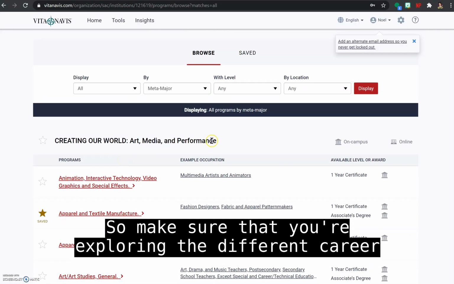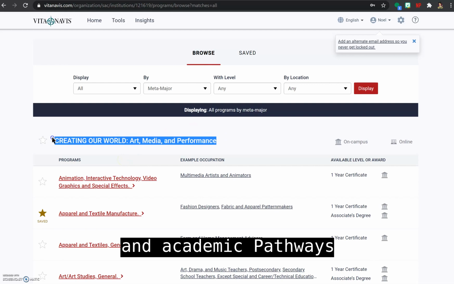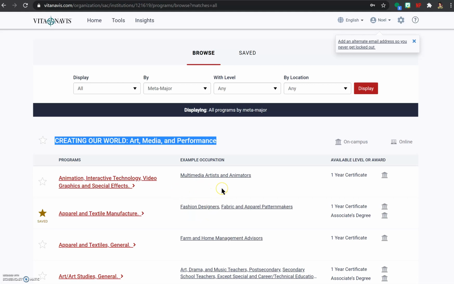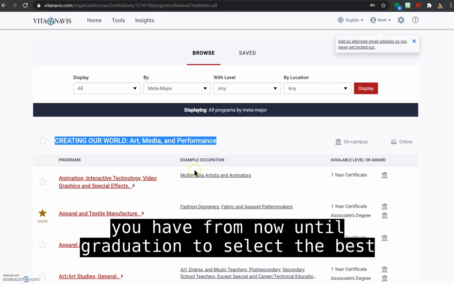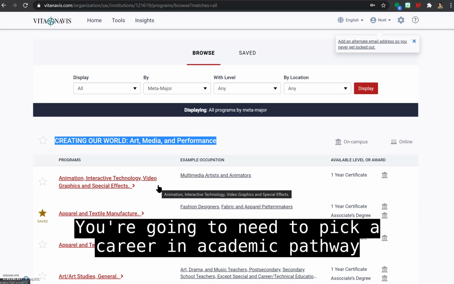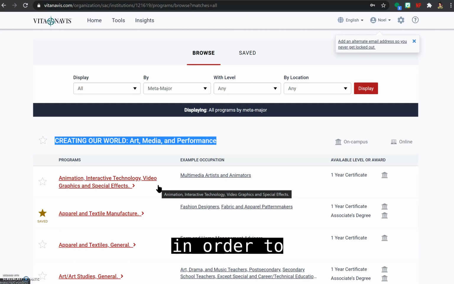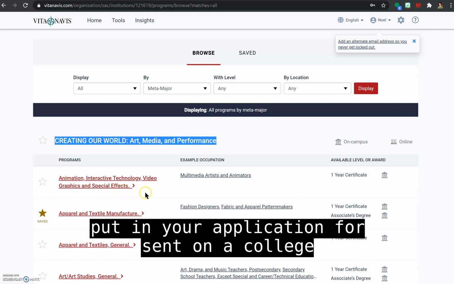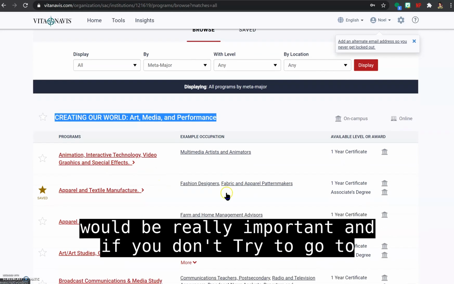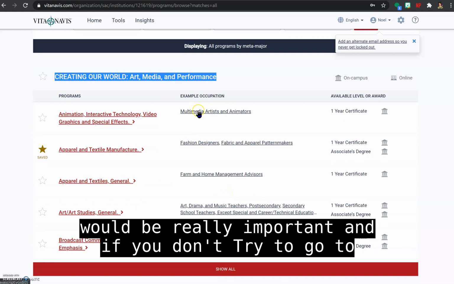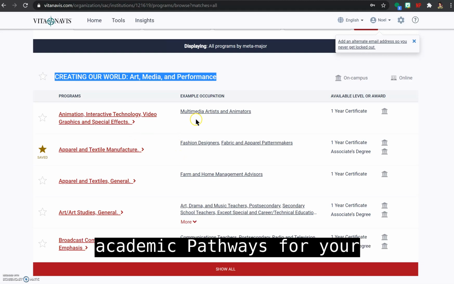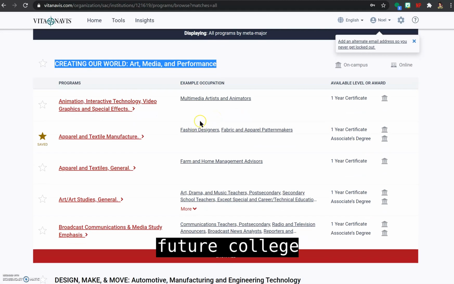So make sure that you're exploring the different career and academic pathways and the different degrees and programs within that academic pathway. You have from now until graduation to select the best fit or program for you. You're going to need to pick a career and academic pathway in order to put in your application for Santa Ana College. And you can also use this for your senior project, which would be really important. And if you don't decide to go to Santa Ana College, you can also use this to discover different career and academic pathways for your future college.